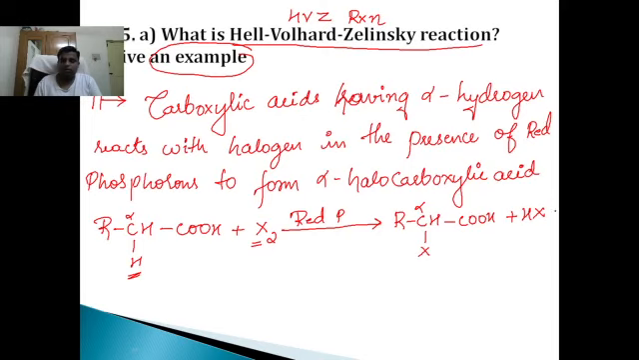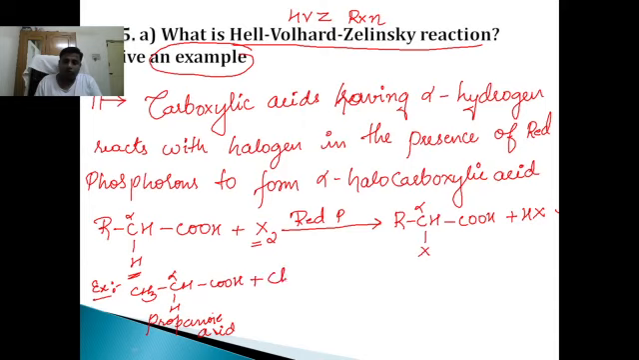For this reaction you will not get any marks because they have specified an example. You have to write an example. How do I write an example? I told you, whenever you write an example, wherever there is R, take R equal to CH3. Example: CH3 CH2 COOH. This is nothing but propanoic acid. This is alpha carbon and the hydrogens attached to it are alpha hydrogens.